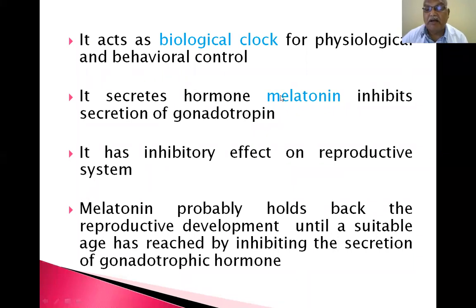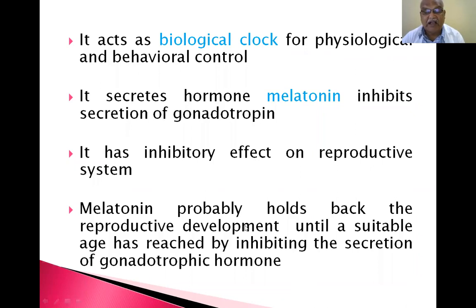It secretes the hormone melatonin, which inhibits the secretion of gonadotrophin. Gonadotropins are associated with the development of sex characters, puberty. So if the pineal gland is involved, precocious puberty will occur. It has an inhibitory effect on the reproductive system. So it inhibits the development of reproduction. If the pineal gland is affected, this inhibitory effect on the reproductive system is lost, and so precocious puberty comes. Early puberty occurs in both male and female if the pineal gland is damaged.